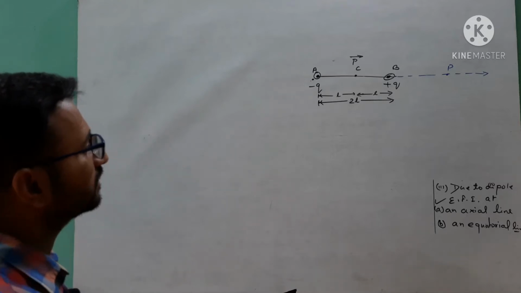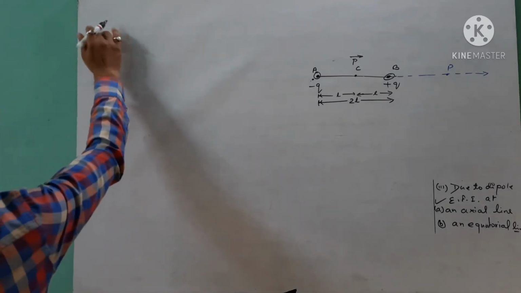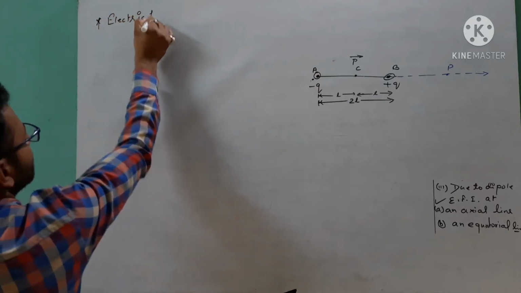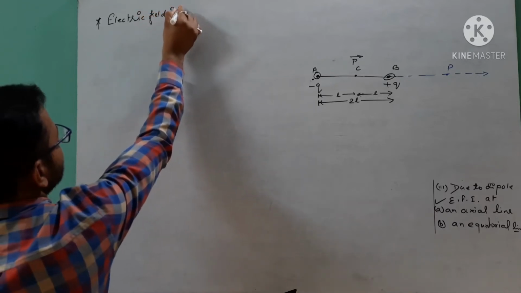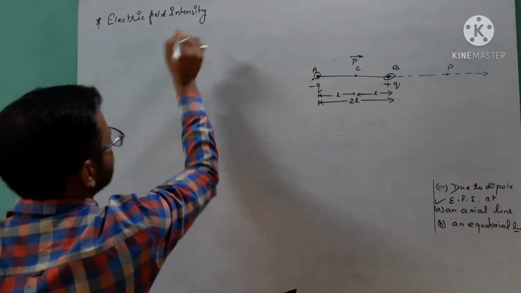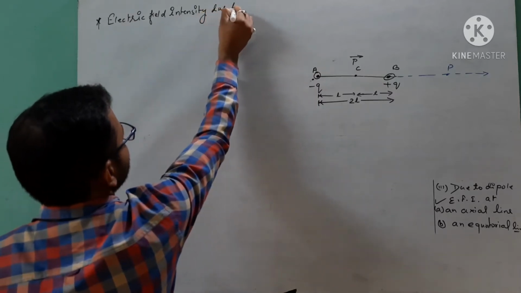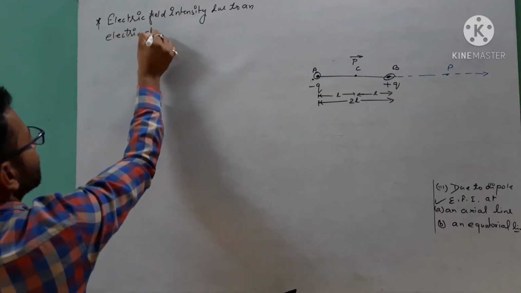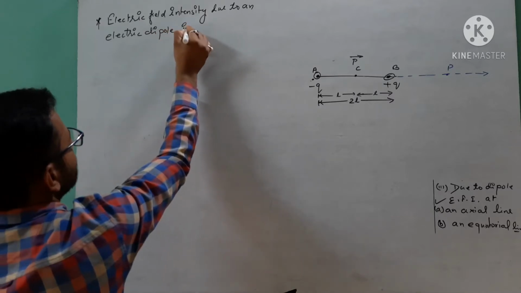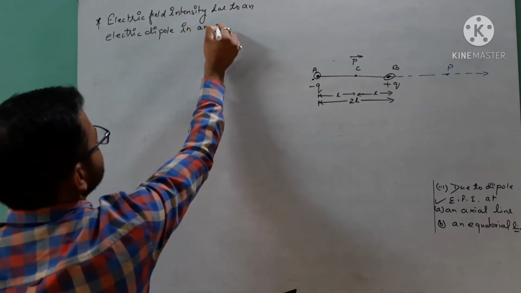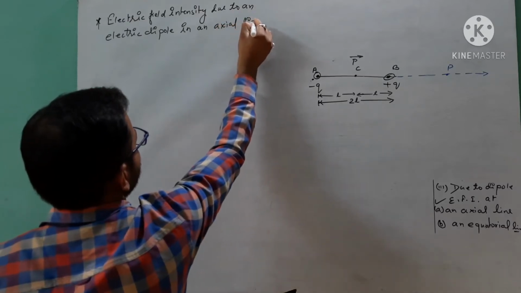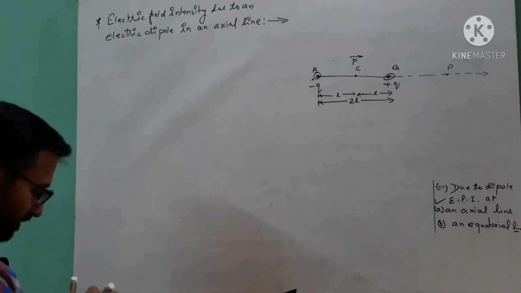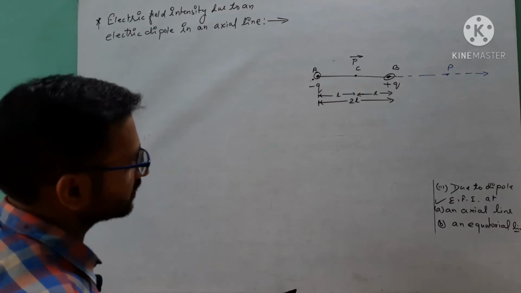The heading of this derivation is electric field intensity due to an electric dipole in the axial line. Axial line means that here we are considering a unit test positive charge placed on the axis of the electric dipole.